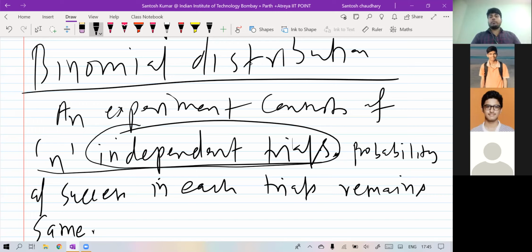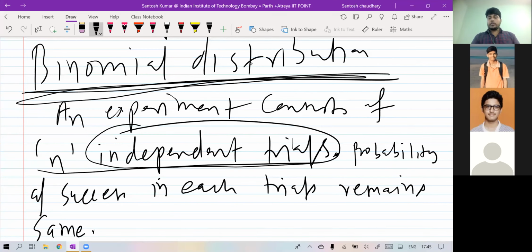Again the chance will be the same, because again we have 10 balls and that contains 5 black balls. So the with-replacement case will be considered in binomial distribution. Such an experiment which contains n independent trials will be considered. Drawing balls without replacement is not independent, but with replacement it is independent. So you take care of that.